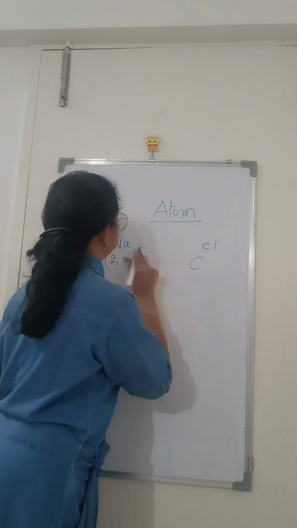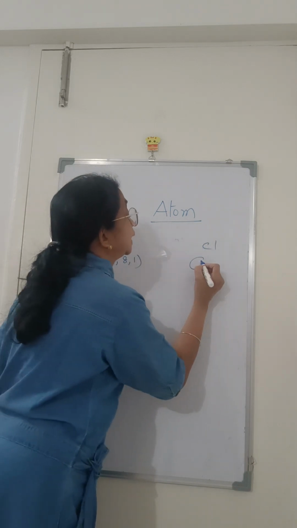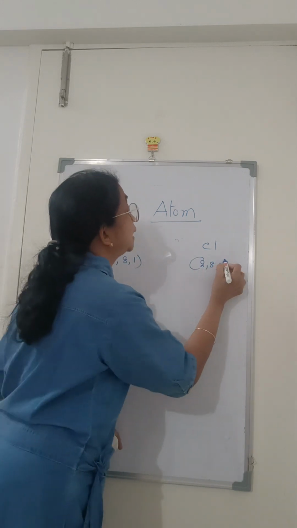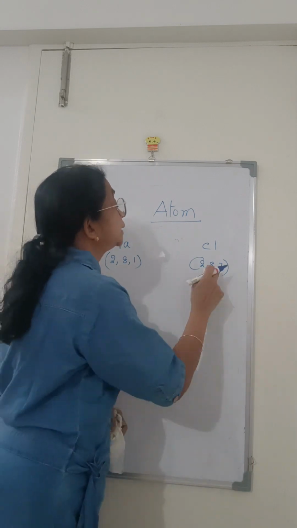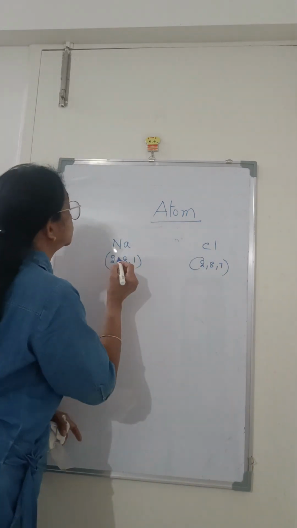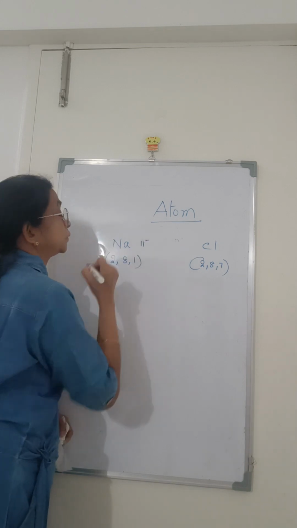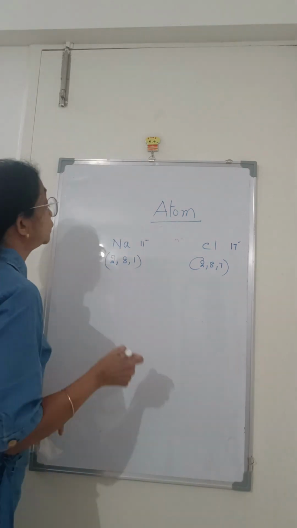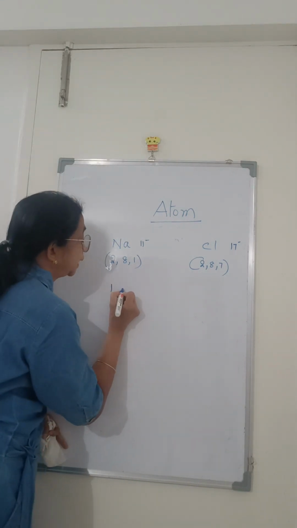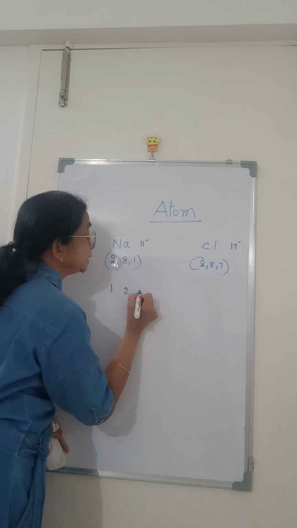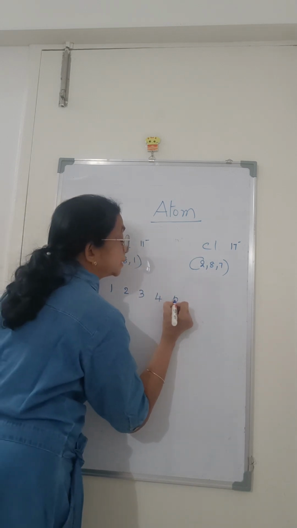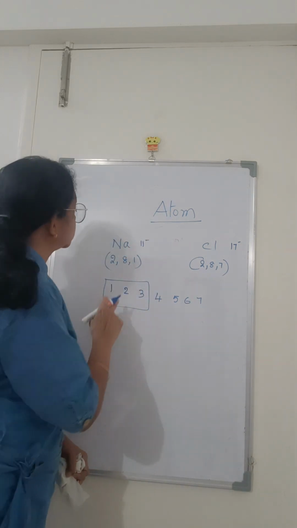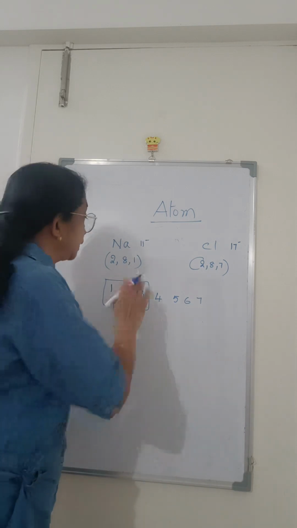And chlorine, these are the sodium atom and the chlorine atom, has 2, 8, 7. That means in the first orbit 2 electrons, the second orbit 8 electrons, and the third orbit 7 electrons. So the total is 17 electrons here, and 11 for sodium. So when it comes to the number of electrons in the last orbit, if it is 1, 2, 3, it is easy to donate.